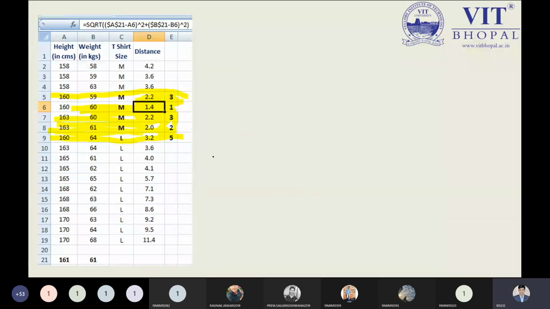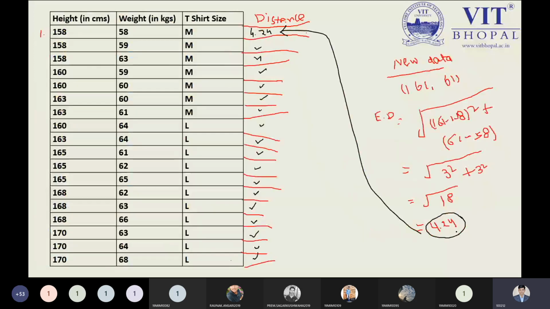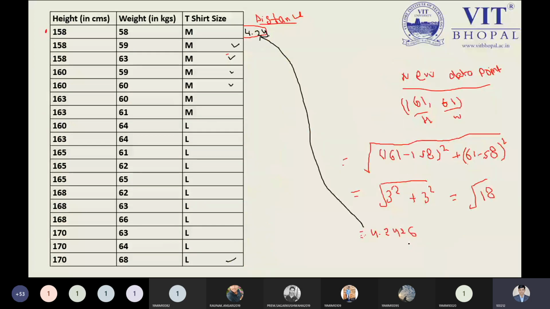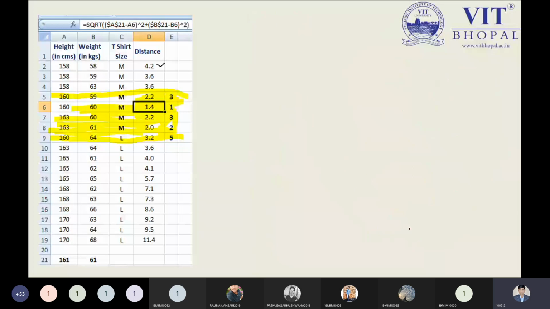Hey students, the same problem we have over here from MS Excel, I just calculated over here, and now we got the first value as 4.2. You can observe over here, we got the first value 4.24, so in one decimal 4.2. For the other rows, I have calculated over here, so we have the same values. We got these values and we have written all of them.